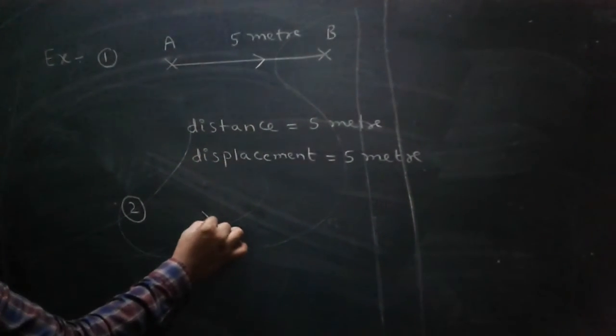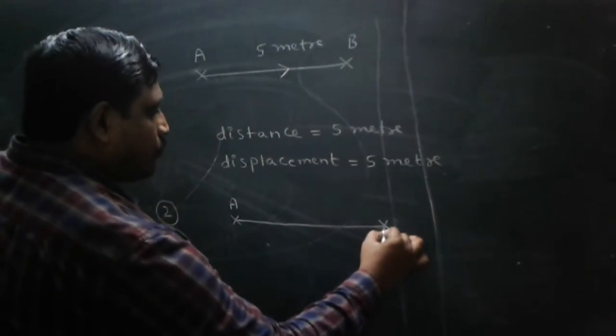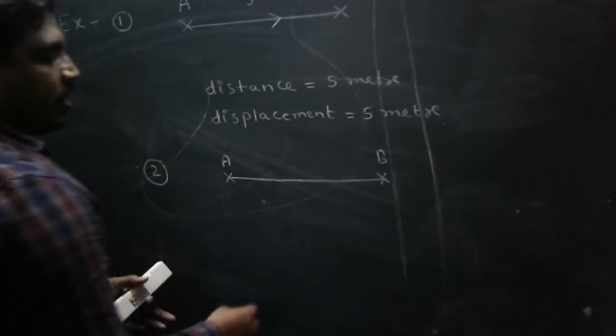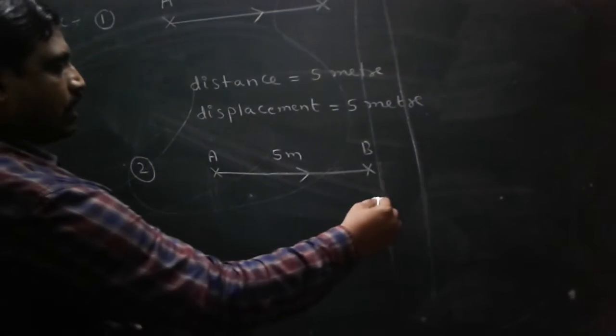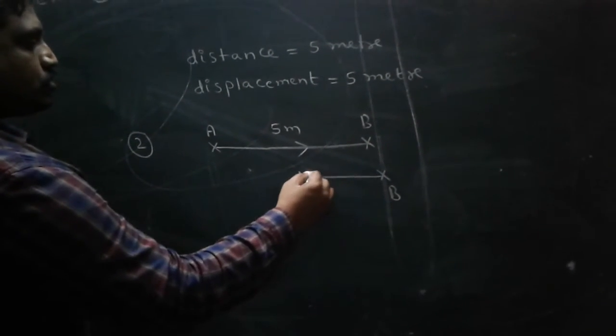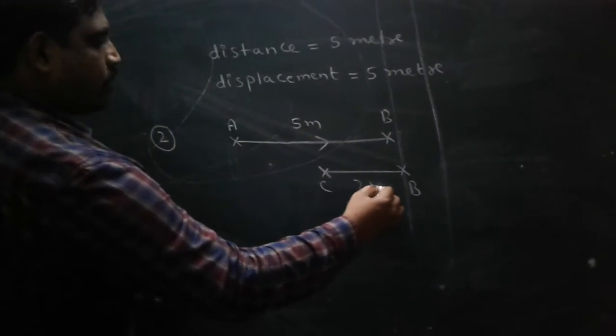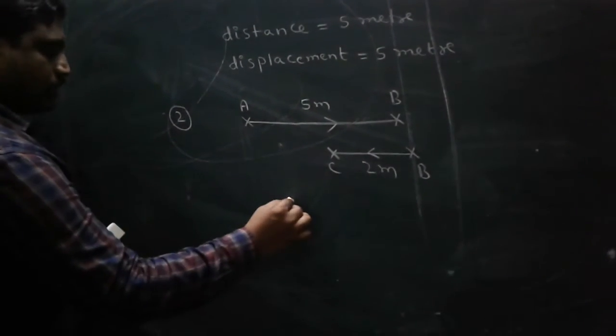Look here, another example. Here a car moves a straight path 5 meters and again it moves B to C 2 meters.